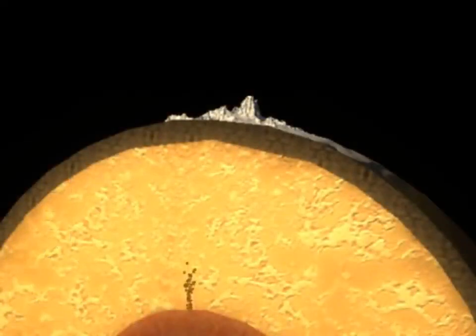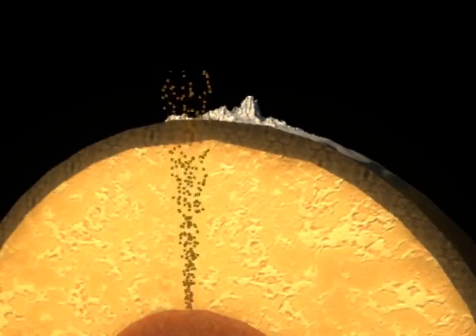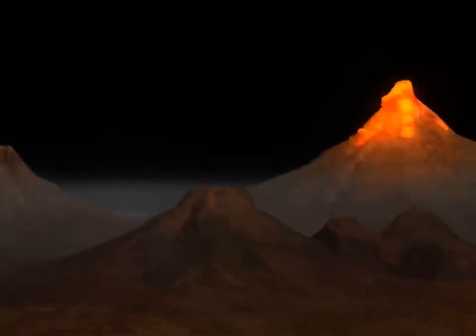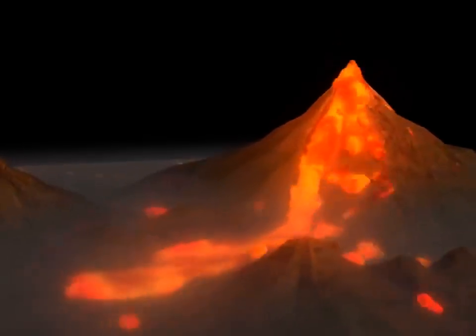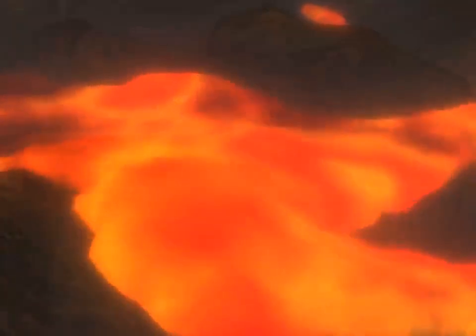The upper layer of the mantle is called the Asthenosphere. The hot magma from the Asthenosphere travels to the surface of the Earth and escapes as lava from volcanoes.